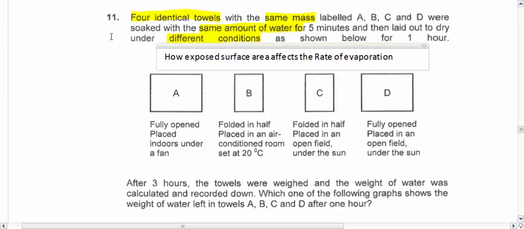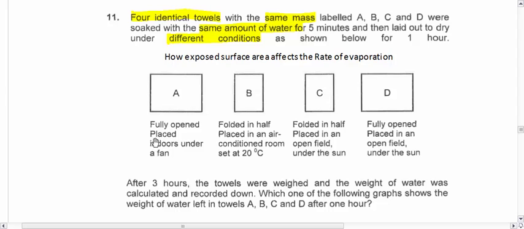Okay, so that's the concept that we are looking at here. You know that the bigger the exposed surface area, the greater the rate of evaporation. So obviously A and D should evaporate the fastest. Am I right?